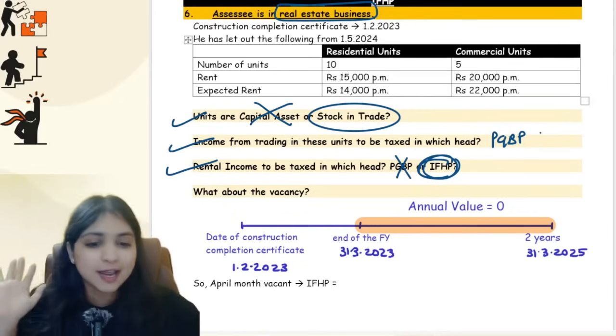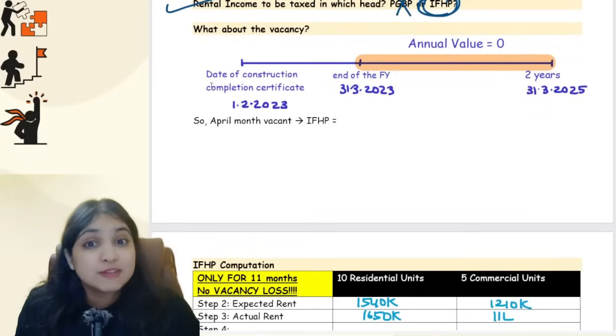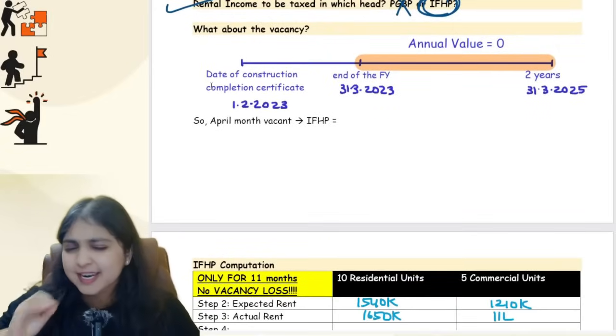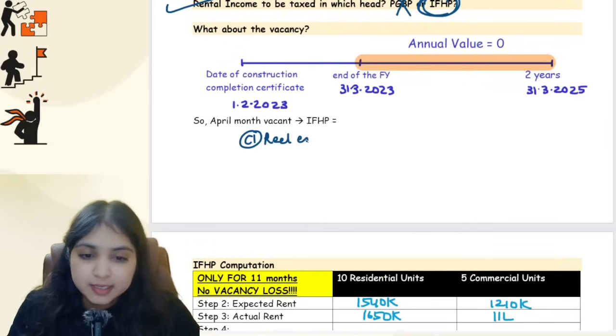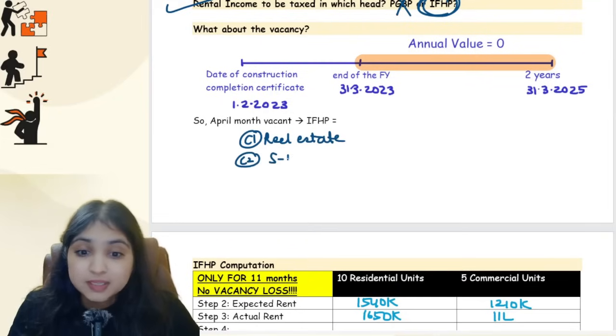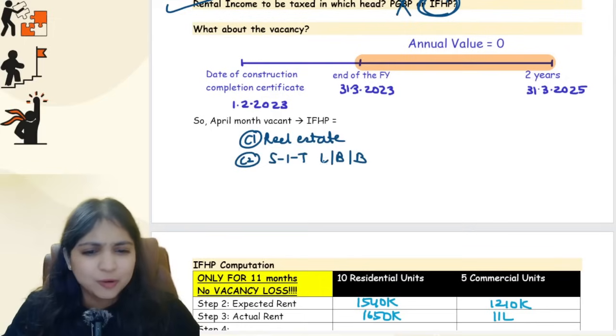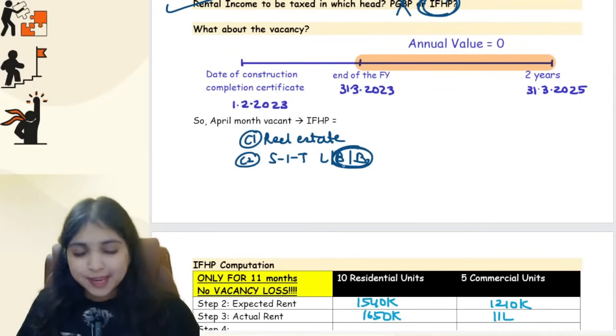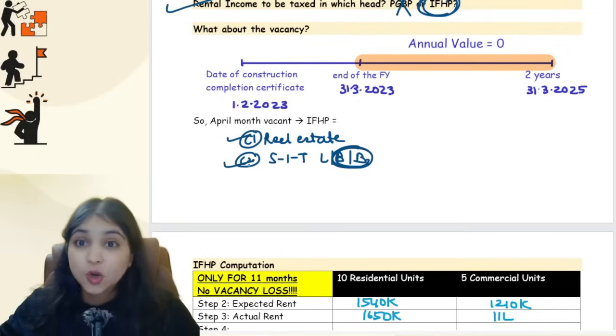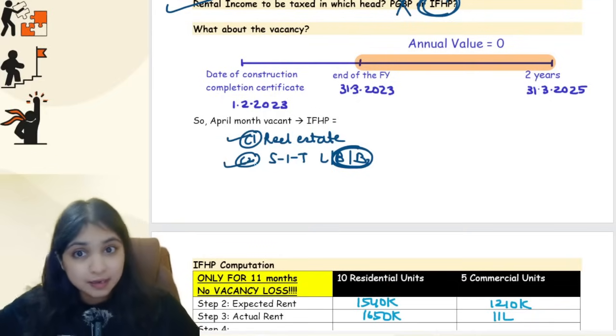Once you do the IFHP computation, normal usual IFHP computation, guys, nothing extraordinary, nothing special, there is only one small special point, and that is with respect to vacancy. So when will the special point apply? I'll help you understand. Extremely simple, guys. Condition number 1, assessee should be in real estate business. Condition number 2, because assessee is into real estate business, what is his stock in trade, guys? Land, building, both, they are his stock in trade. I don't care about land over here. I care only about building, because IFHP head, guys, I care about superstructure only. I don't care about land. So condition number 2, his stock in trade is building or land and building.